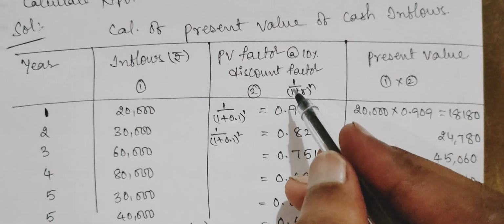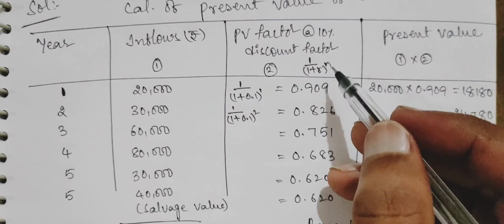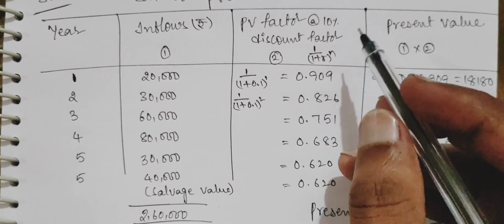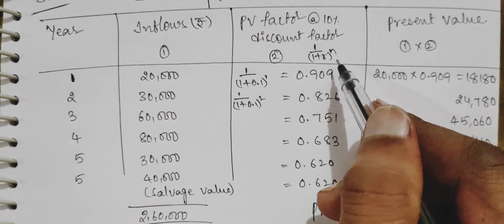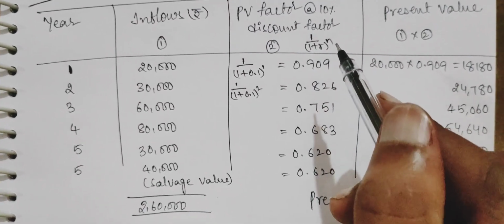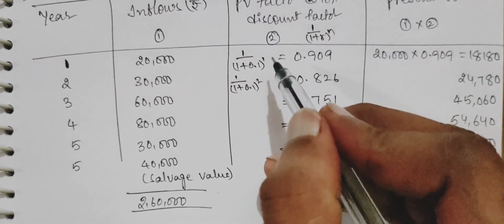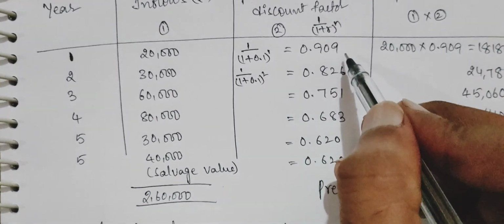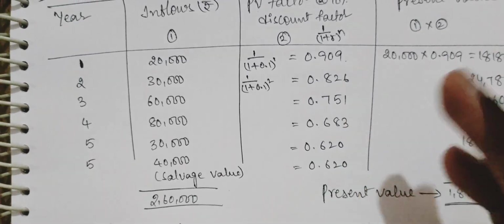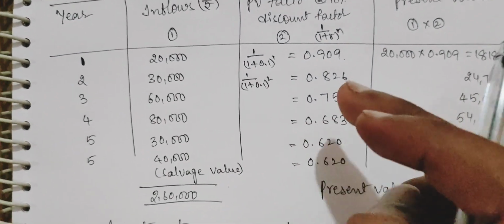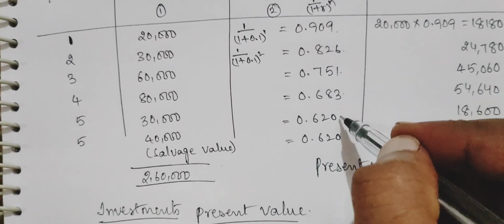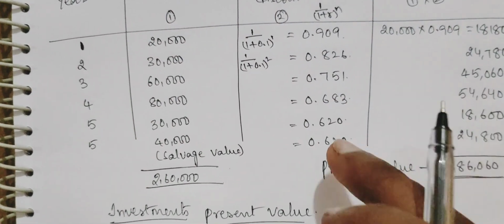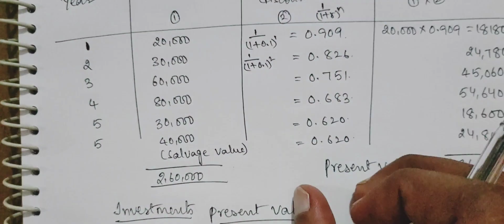For the calculation of these PV factors with the help of your calculator, please remember, friends, that in the examinations scientific calculators are not allowed, so please carry a basic 6 function calculator. In that calculator, first press 1 divided by 1 plus 0.1, then you will get this answer. Then don't do anything, just keep on pressing equal, and you get the later values. For as many years as you need, you can keep on pressing equal.